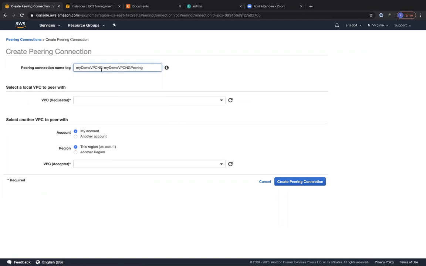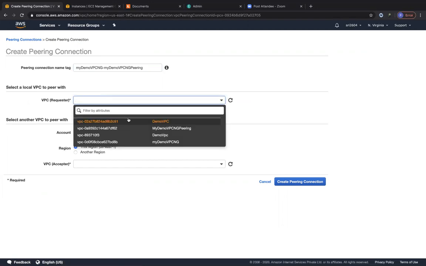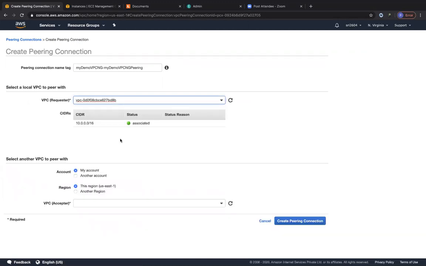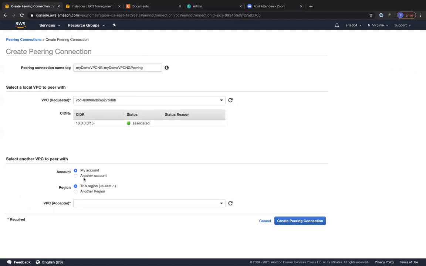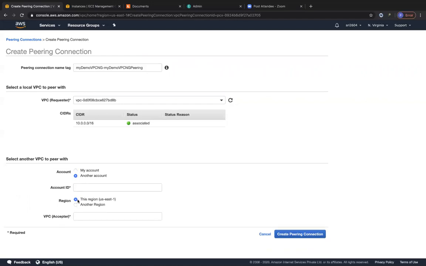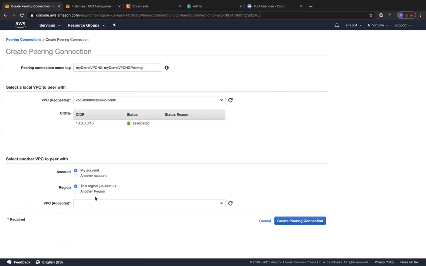Sorry. So I'm calling the two VPCs my demo VPC NG and my demo VPC NG peering. I'm going to go with the requester VPC being my demo VPC NG, which is the 10 dot network, and the acceptor in the same account and the same region. But you can see over here, we can go with another account, another region, or the same account, another region, or another account, same region. Either way is possible. So we are going to go with my account, my region.